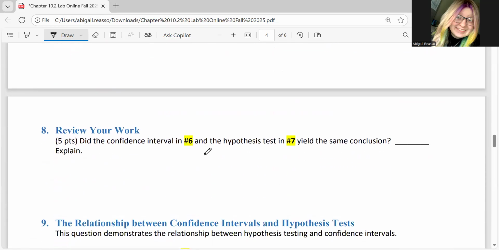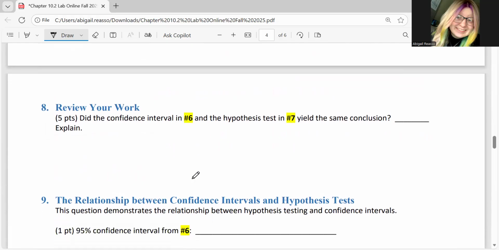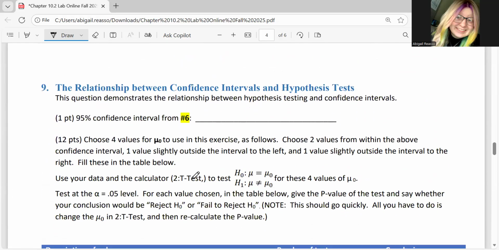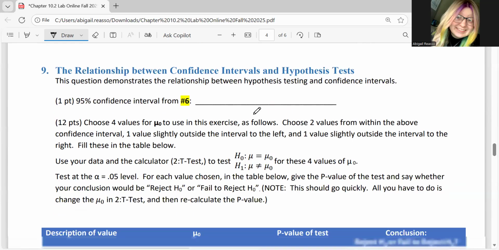Now, did our confidence interval in number 6 and our hypothesis test yield the same results? Yes or no, and explain why or why not. And then we are just going to look at our confidence interval and see if we can make a general conclusion. So you want to restate your confidence interval from number 6.